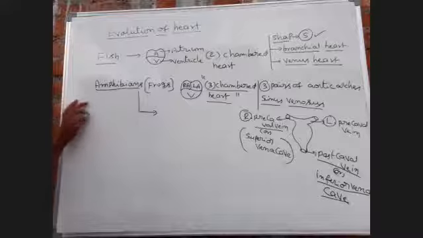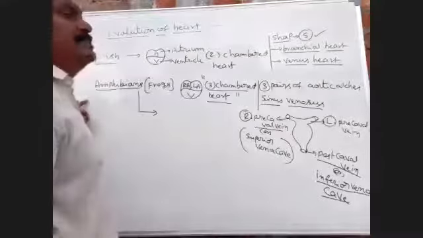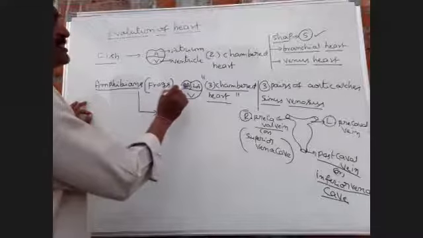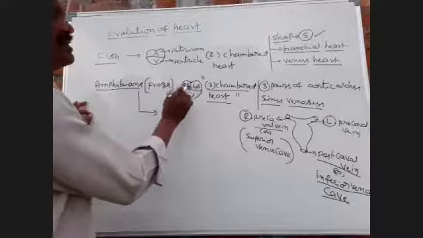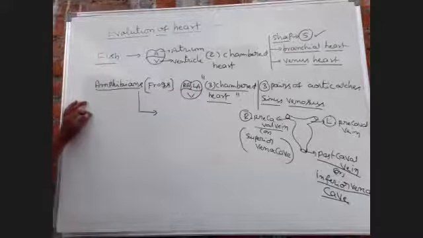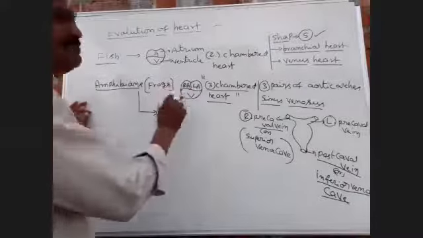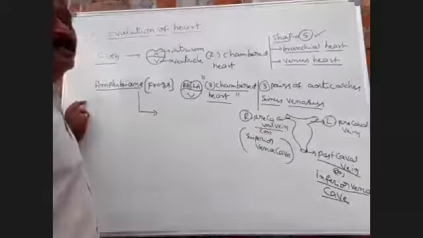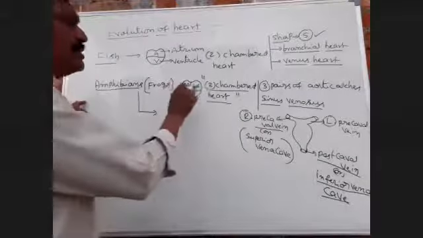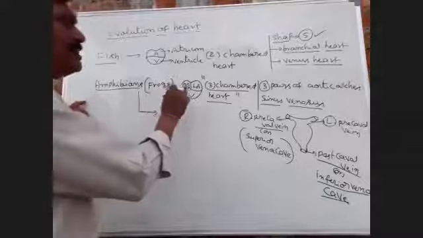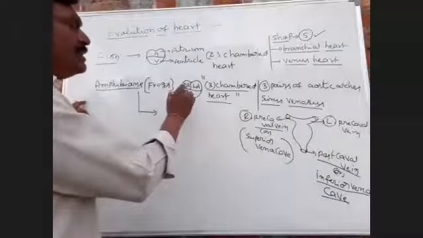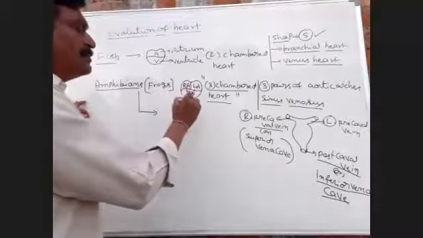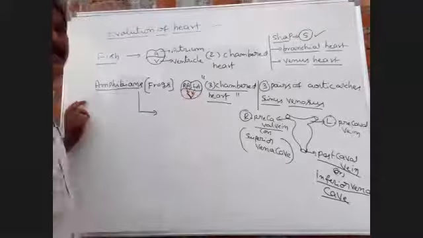Next, mixed circulation and incomplete double circulation. In the right atrium, deoxygenated blood is there. In the left atrium, oxygenated blood is there. Due to the contraction of both atria, deoxygenated and oxygenated blood both enter the ventricle.